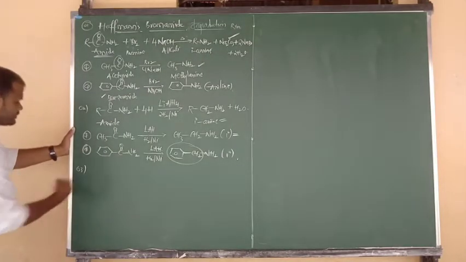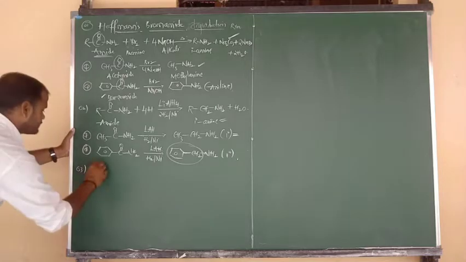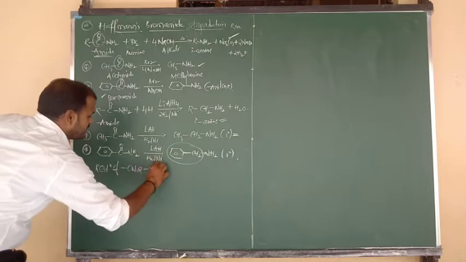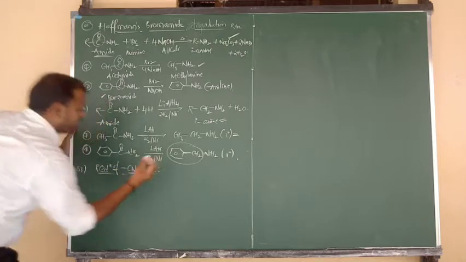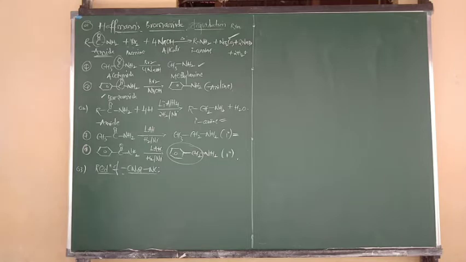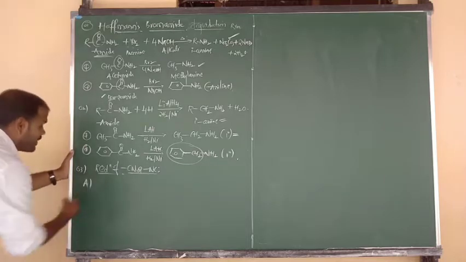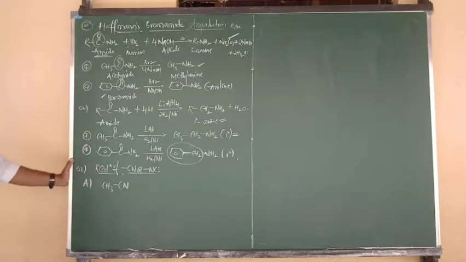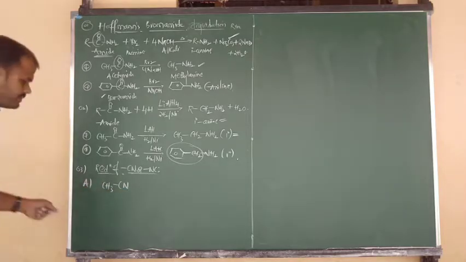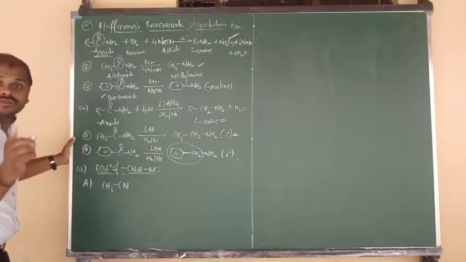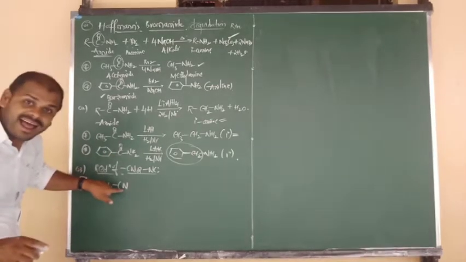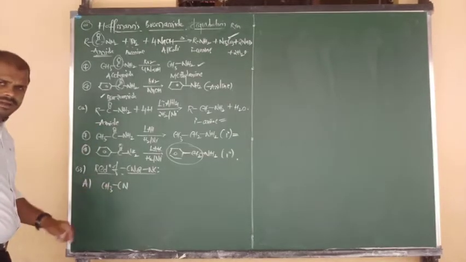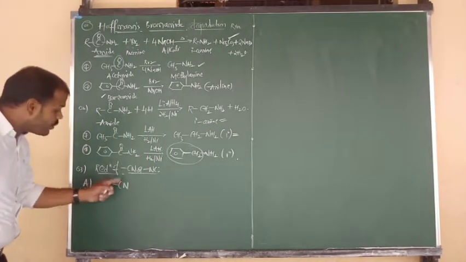Let me go for the third method, reduction of CN and NC. That means we have to say reduction of cyanides and isocyanides. Reduction of cyanides and what, beta? Isocyanides. Yeah, this method we have to consider. Right. Let me explain first of all. Cyanide के बारे में discuss करेंगे. Case A, CH3 bonded to CN. That means methyl cyanide, and also we can say acetonitrile. Cyanide, one more name is nitrile, na beta, but try to say how to pronounce. Methyl cyanide, and also we can say acetonitrile.